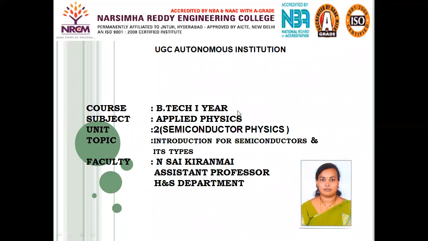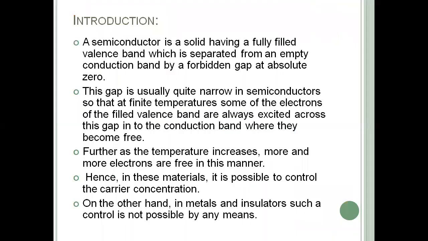Today we are going to have an introduction to semiconductor physics and different types of semiconductors. So coming to the semiconductors, a semiconductor is a solid material which has a fully filled valency band, which is separated from an empty conduction band by a forbidden gap at absolute zero.